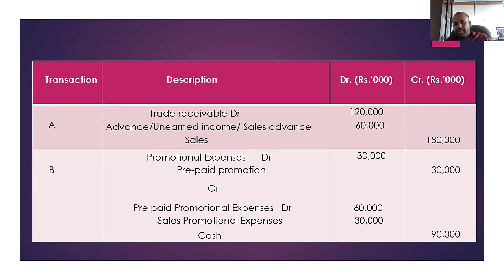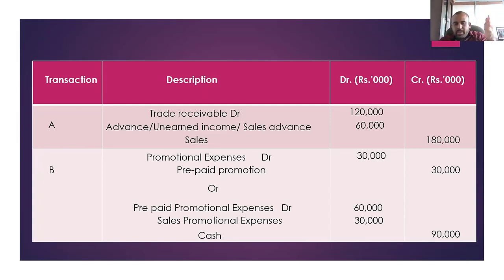Say we paid cash 90,000. Then this is how it is recognized. Let's assume you recorded the total 90,000 under expenses. Then when we record this transaction in the ledger, it is first recorded in the payment journal. The 90,000 is recorded in the payment journal. Subsequently, from the payment journal, it goes to the promotional expenses account as 90,000. So the promotional expenses account now has 90,000.